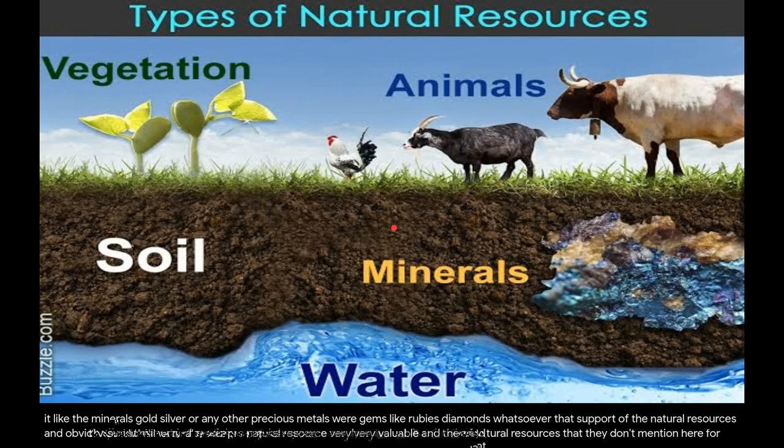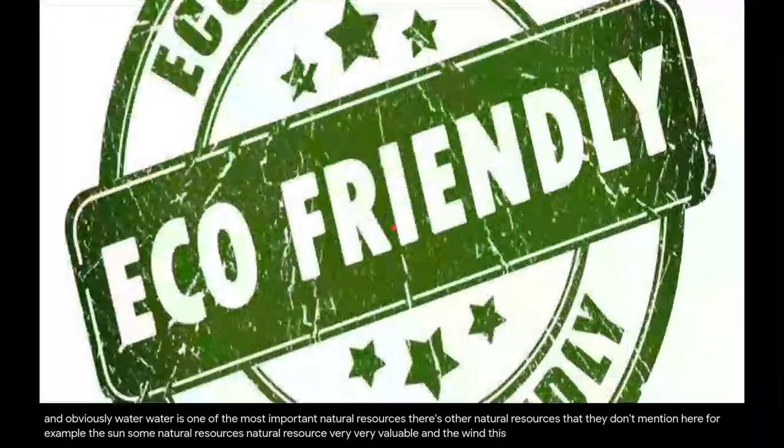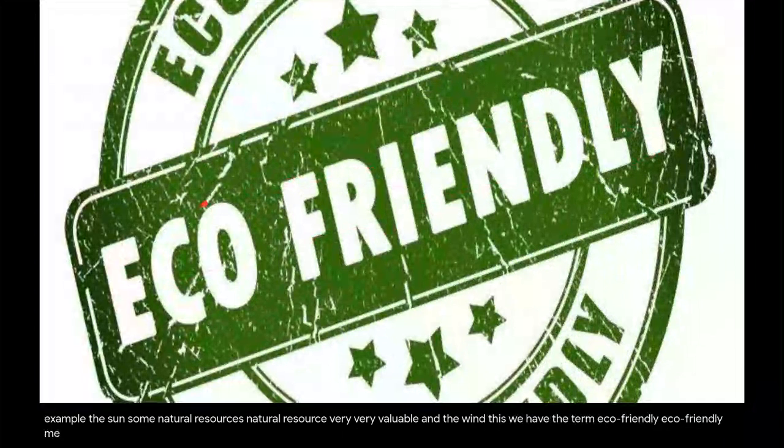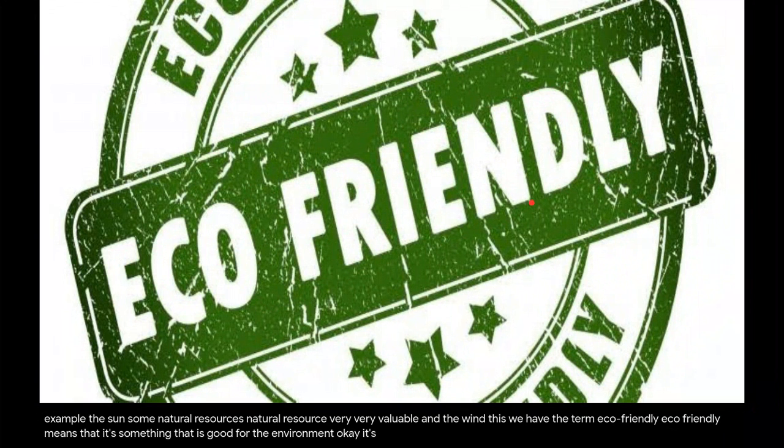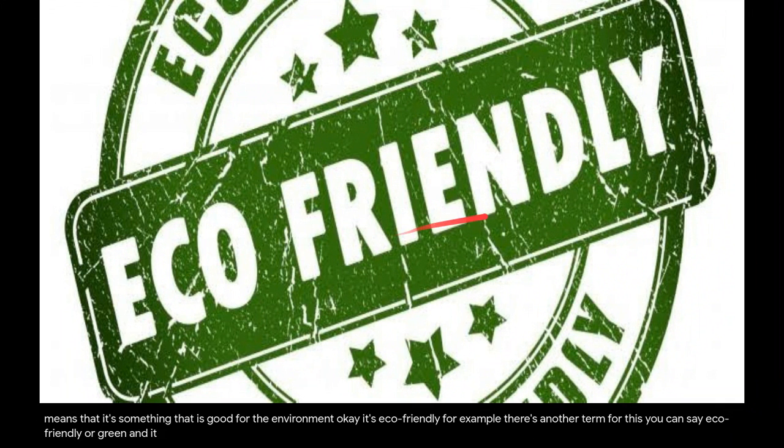So moving on, check this. We have the term eco-friendly. Eco-friendly means that it's something that is good for the environment. Okay, it's eco-friendly. For example, there's another term for this. You can say eco-friendly or green. Anytime that we say green, we're expressing that it's eco-friendly.